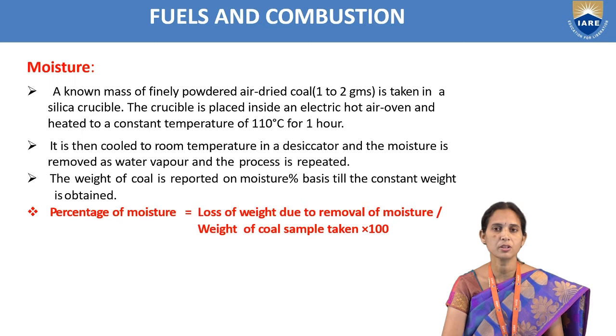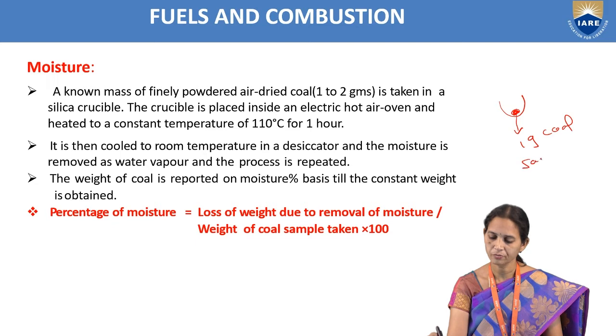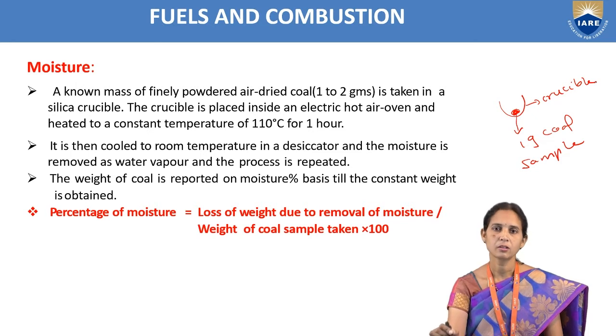Percentage of moisture we are going to find out. What we have to do is take 1 gram coal sample in a crucible, a silica crucible. See, this is the silica crucible. And this crucible we are keeping in the oven.